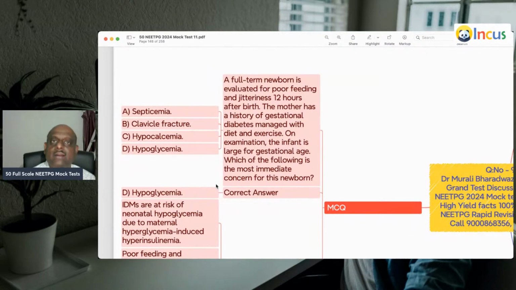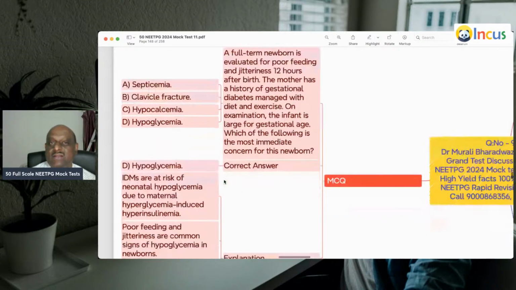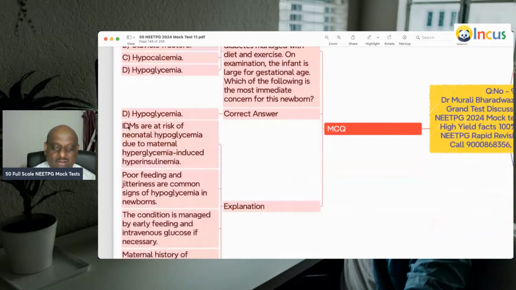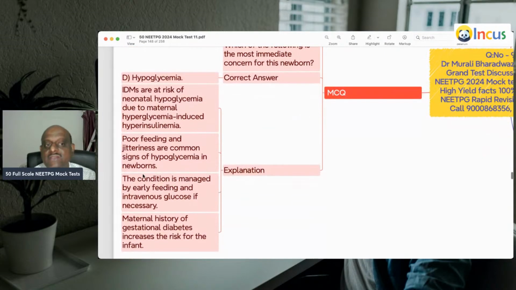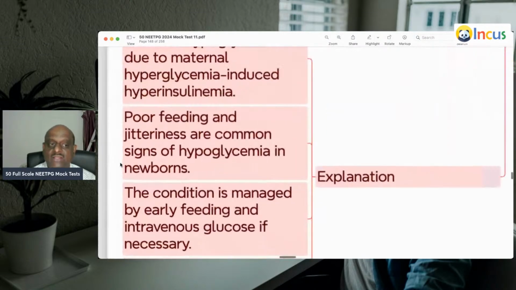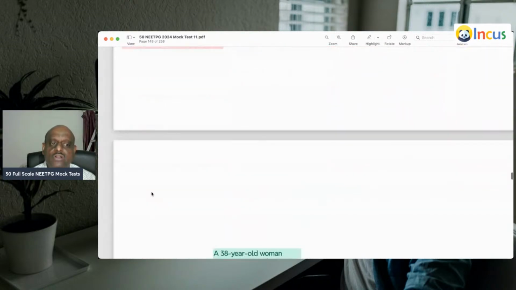A full-term newborn with poor feeding and jitteriness 12 hours after birth. The mother has a history of gestational diabetes. So typically, whenever maternal diabetes is there, there is a risk for neonatal hypoglycemia because the maternal hyperglycemia induces fetal hyperinsulinemia. Poor feeding and jitteriness are common signs of hypoglycemia in newborns, is what you need to remember.